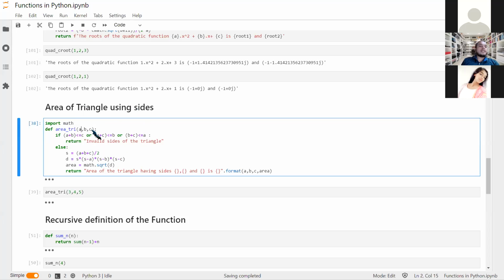Now I have the sides a, b, c, but as we all know, not every set of sides works. Like if we say the sides are, say, 1, 0, 0, is it a triangle? No, it's just a point. When we say 1, 1, 0, we just have an angle, like the two arms, right? And to join the two arms, the sides need to satisfy some conditions. So there are some conditions we will like to make.